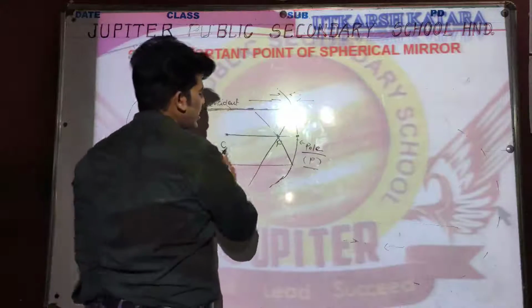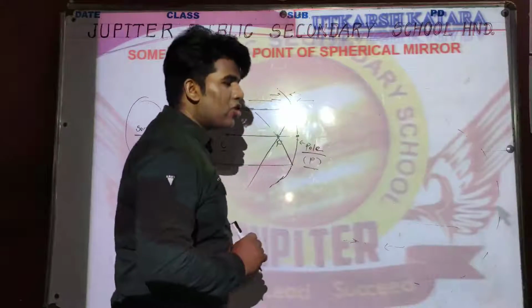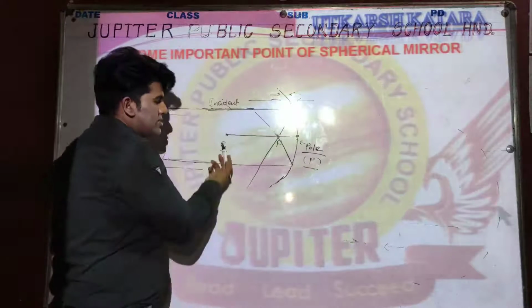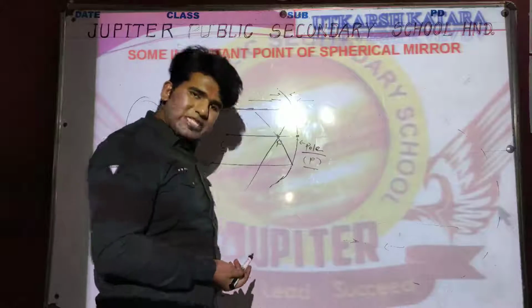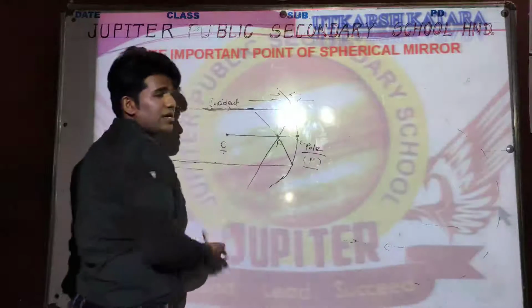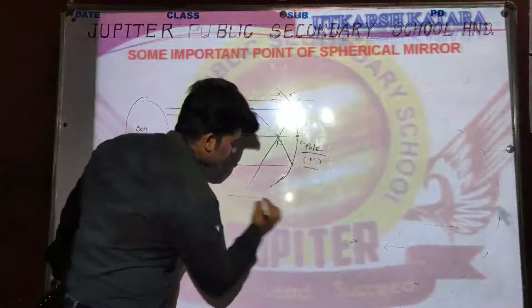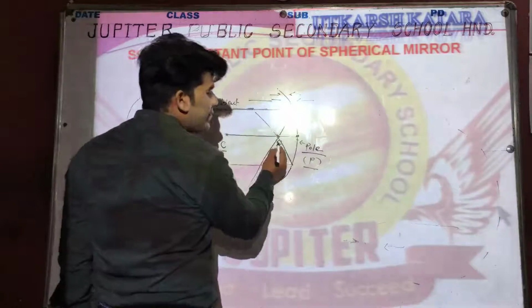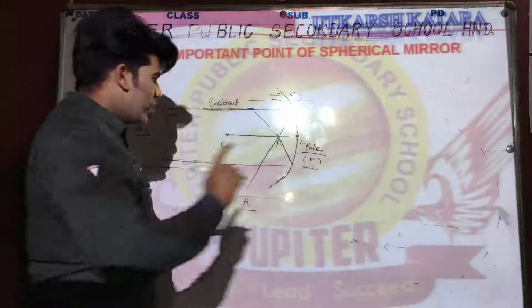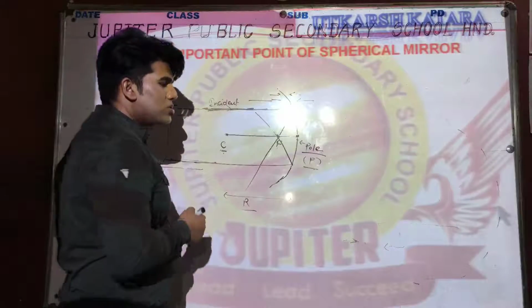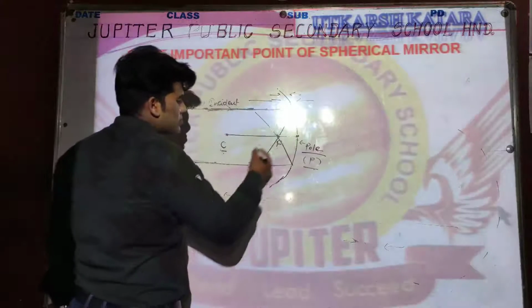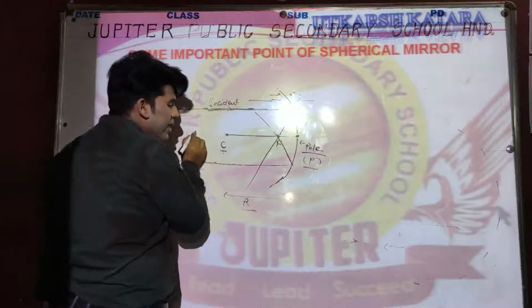Okay, so we have discussed three main topics. Pole is the center of the reflecting surface, C means center of sphere, and CP is the radius of curvature. And F is a point. Before discussing the focus, we should get a point also, and this point is when we extend